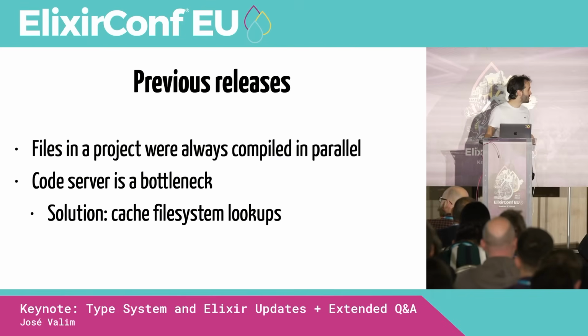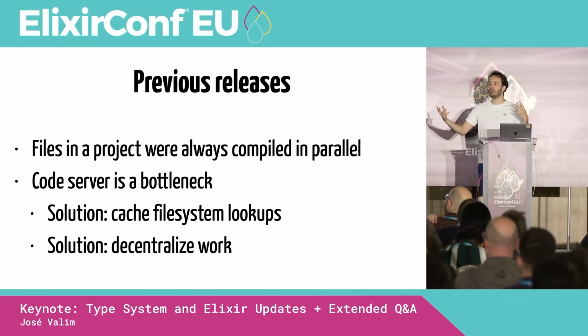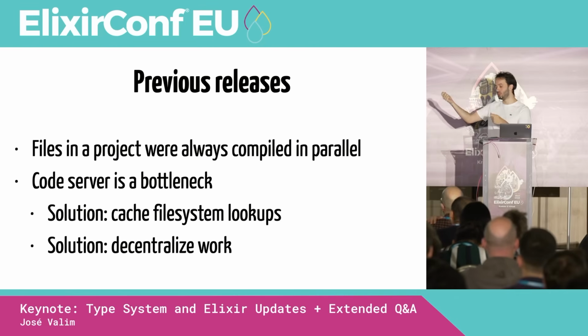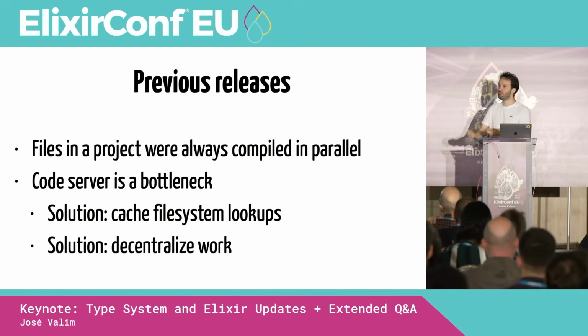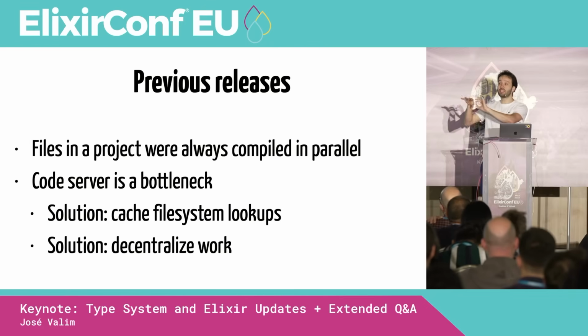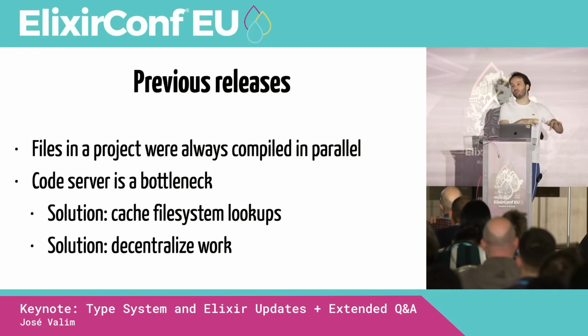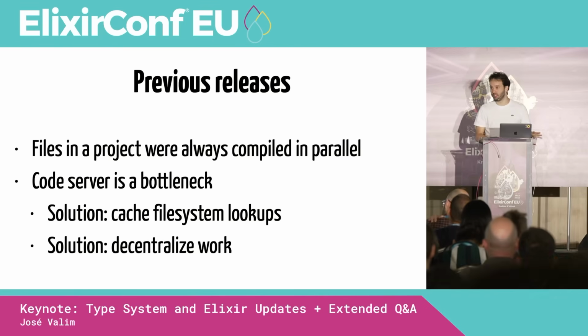So we started caching file system lookups, and we started decentralizing work. Before, you would ask, where's the String module? The code server would look for the file, read the file, load the file, and then finalize it. And now you just say, tell me where the file is, and another part of the code is going to read it and start loading it. So we are making things faster and decentralizing work, and that was most of the improvements in previous releases.